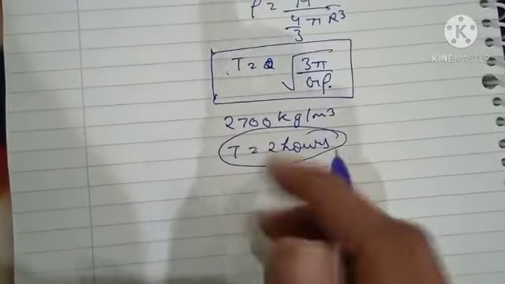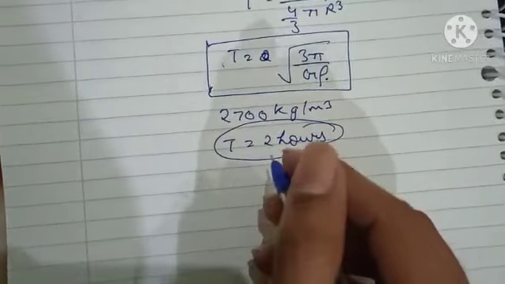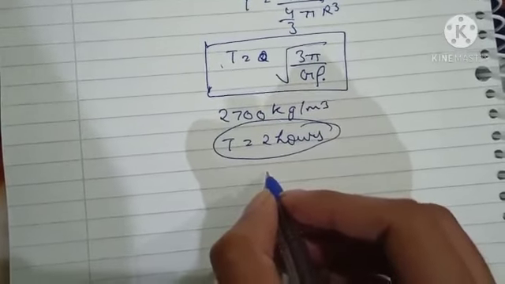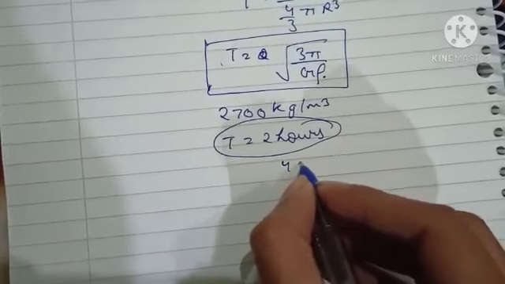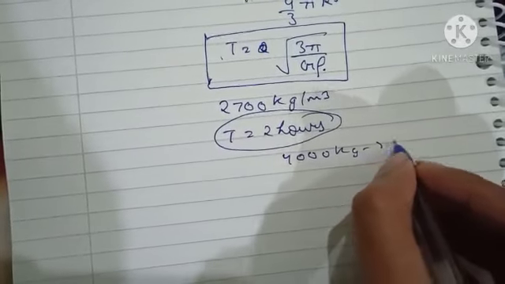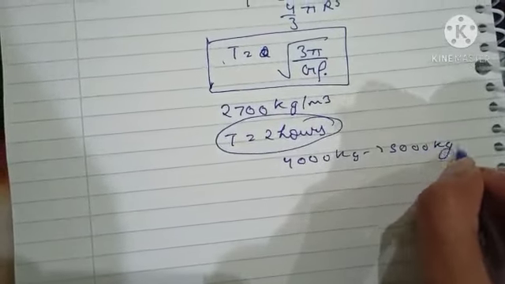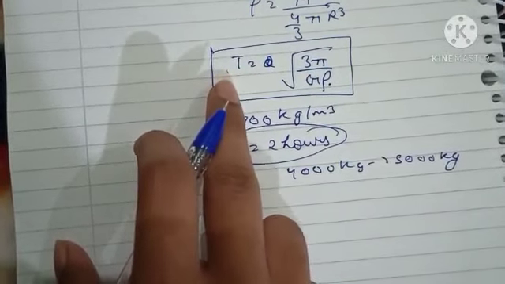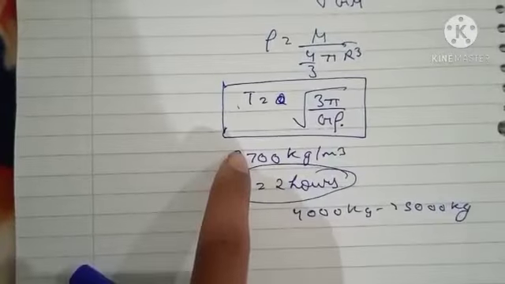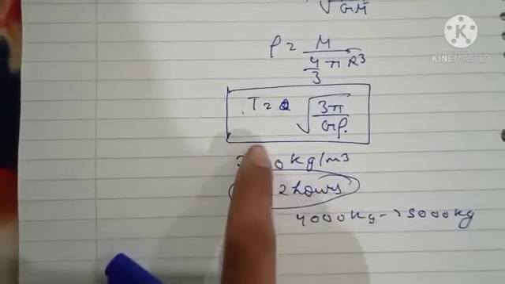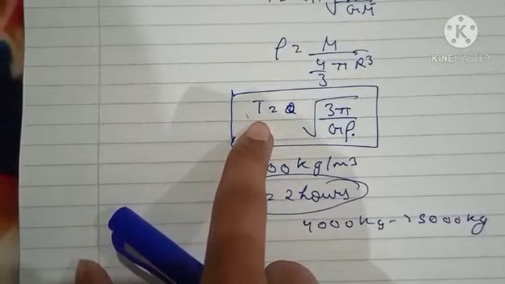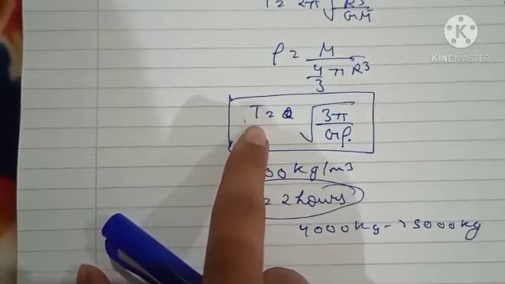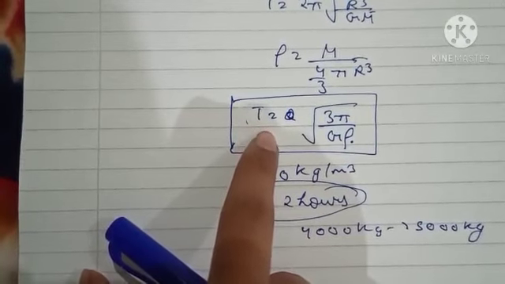And in case of terrestrial planets like Earth, Mars, Mercury and Venus, the density is about 4000 kilograms per meter cube to 5000 kilograms per meter cube. And if we know the density of the planet, we can calculate the minimum rotation period of the planet. So if a planet rotates once taking less time than this minimum time, then it will break down because of the centrifugal forces.